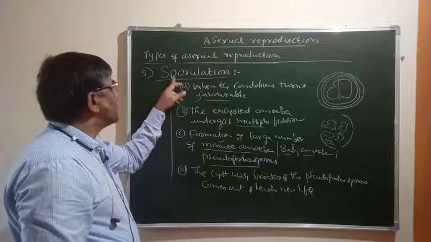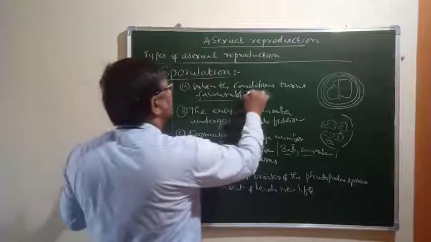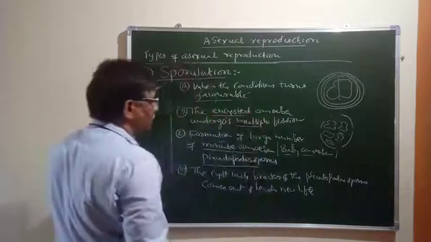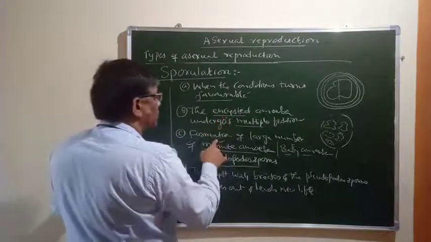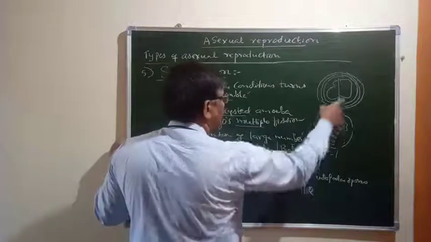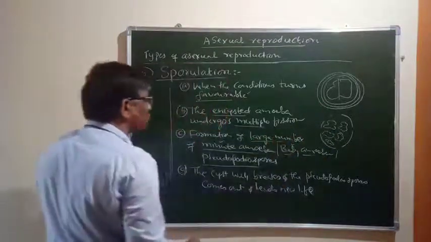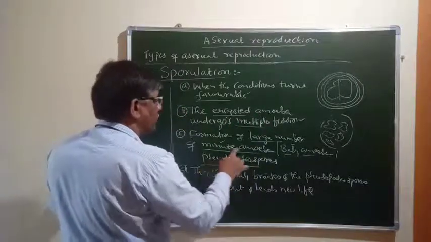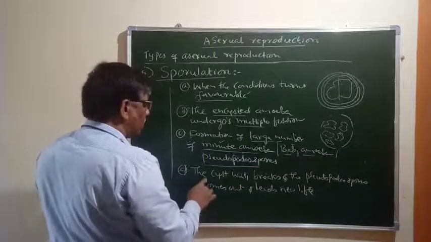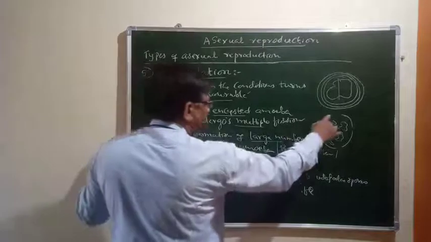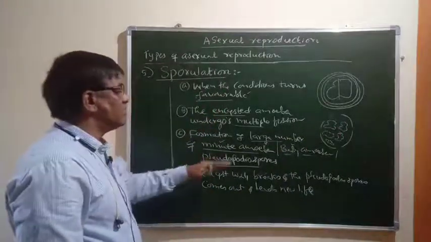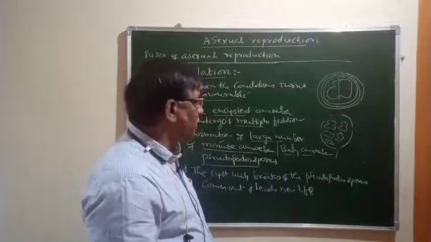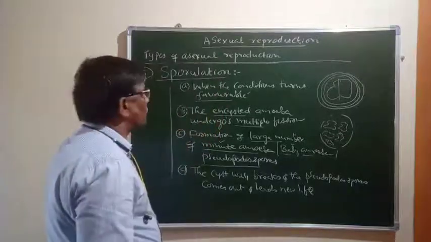Here, sporulation takes place when the conditions are favorable, and it occurs only in the case of an encysted amoeba. When the condition becomes favorable, within the cyst there is a formation of a large number of minute amoeba when it undergoes multiple fission, forming minute amoeba or pseudopodiospores. When the pseudopodiospores are formed, the cyst wall breaks and the small amoeba are released, and they can lead an individual life or new life. So this is about sporulation.